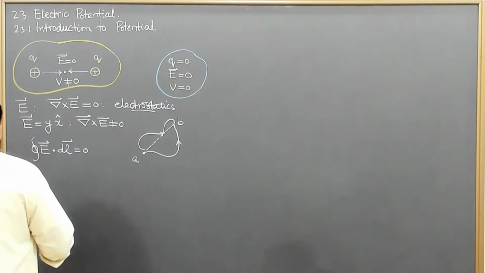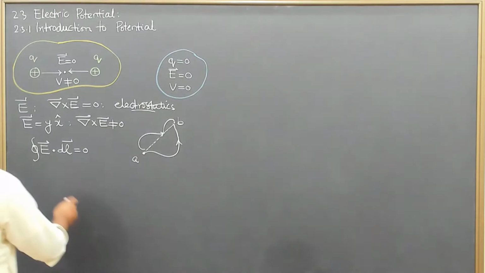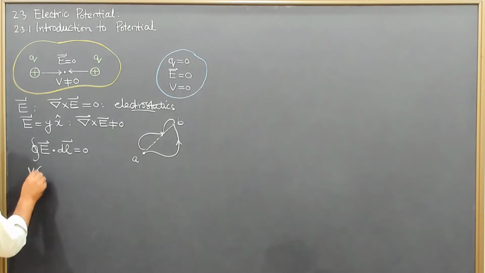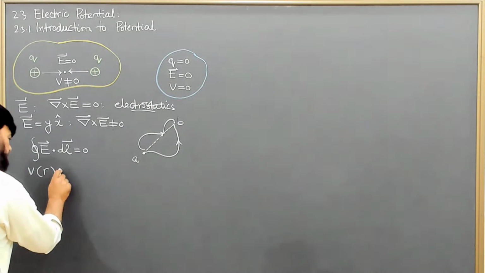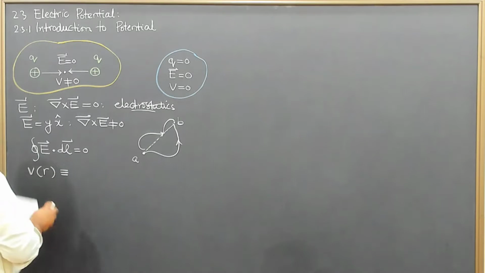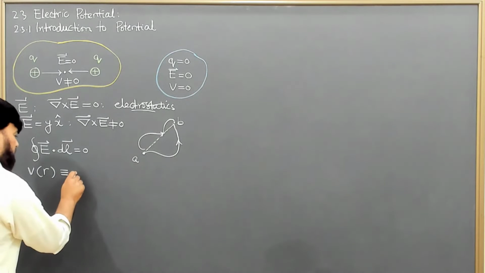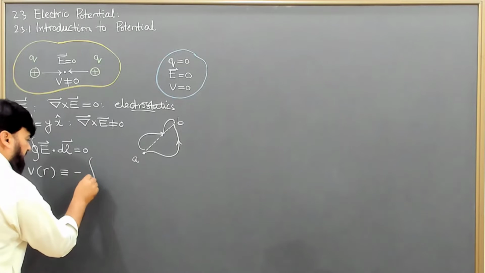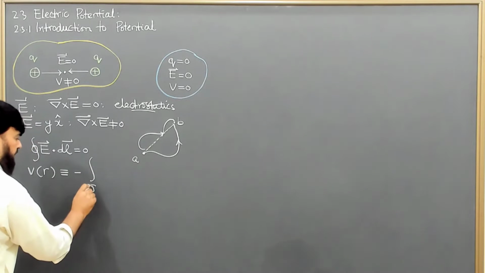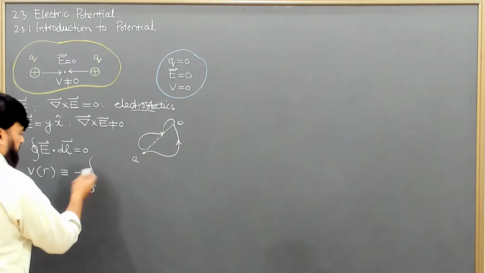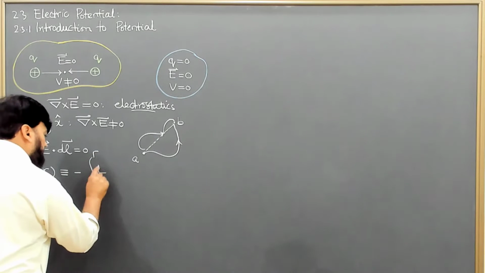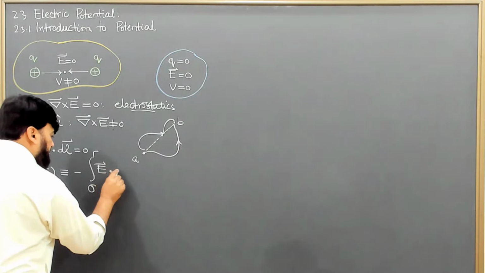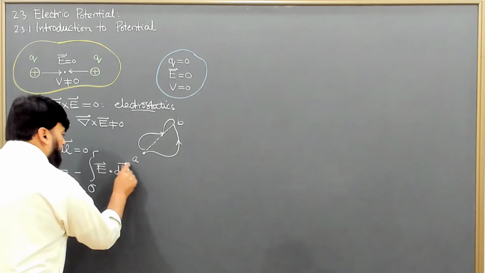So here we define the electric potential V of R as the integral from an arbitrary point O to R of E dot dl.